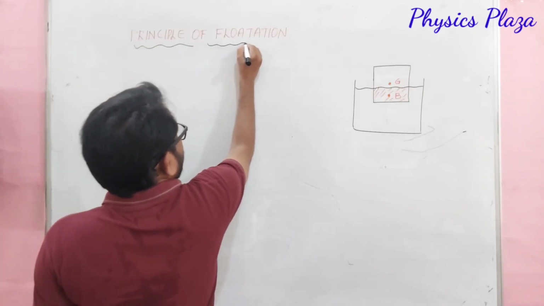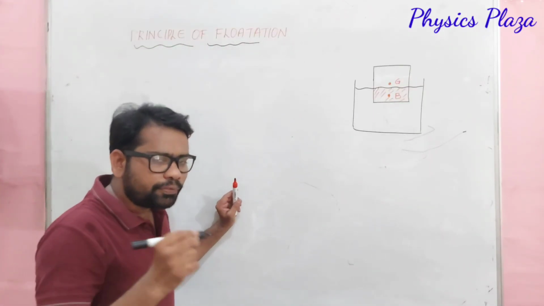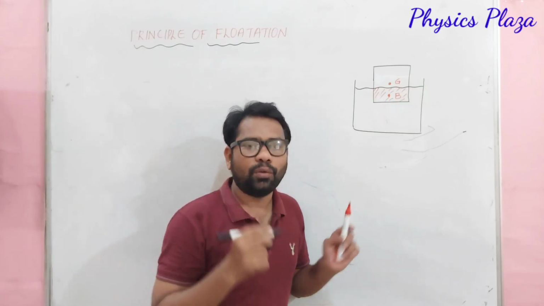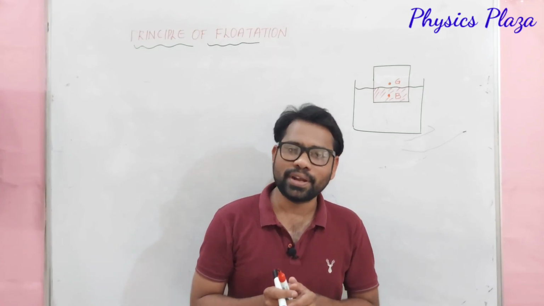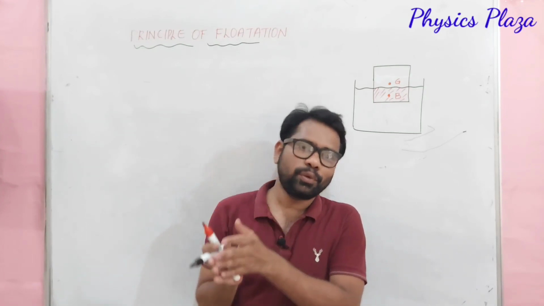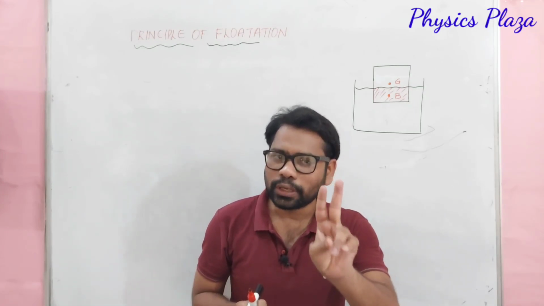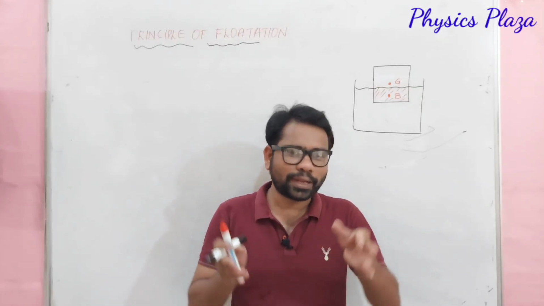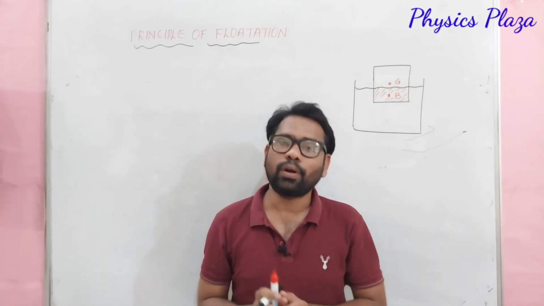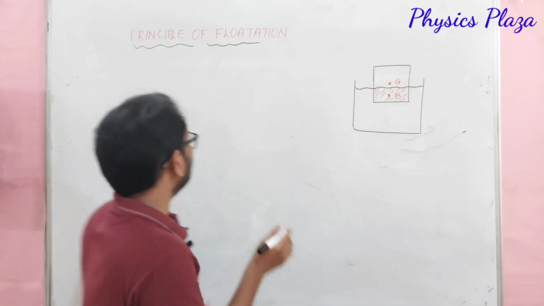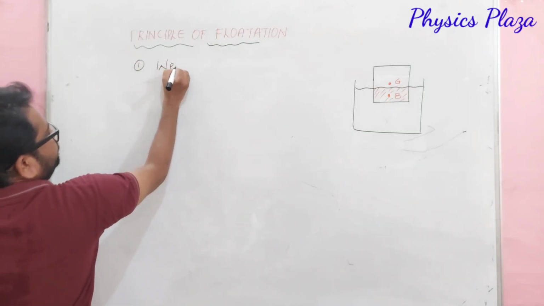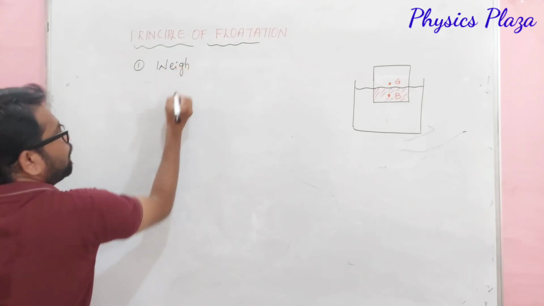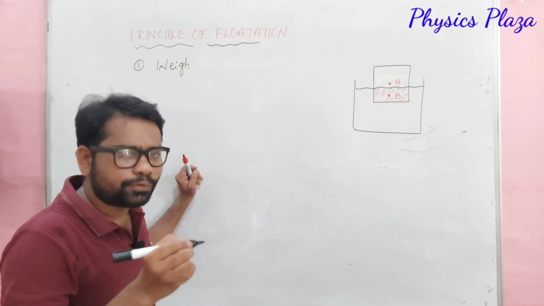Children, now we will discuss the principle of flotation. Before going to that, let us recall once what happens when a body is immersed in a fluid. When a body is immersed in a fluid, it is acted on by two types of forces. Two kinds of forces will be acting on the body which is immersed in a fluid. What are those? One is the weight of the body. Children, it's very important. One is weight, and the second one is buoyant force.